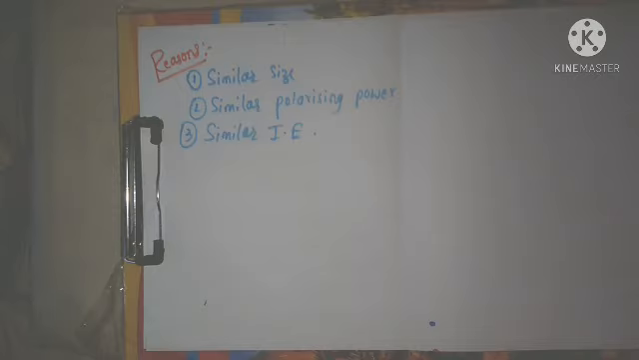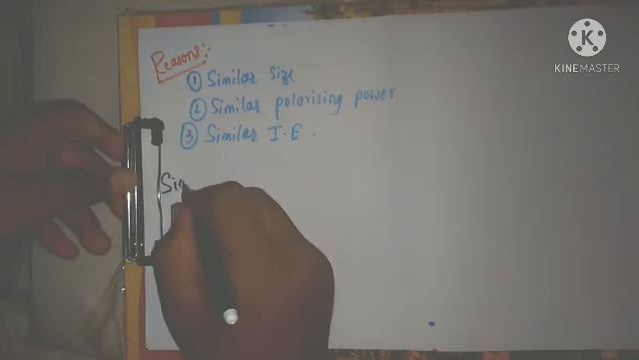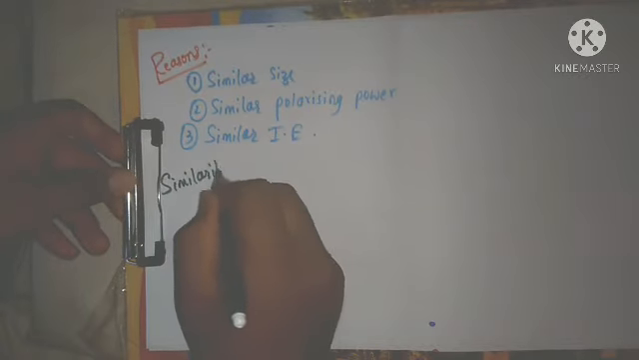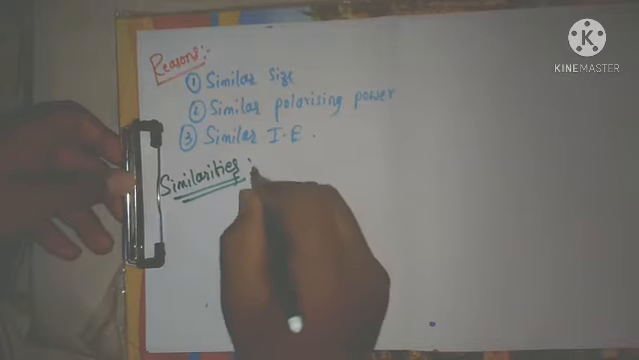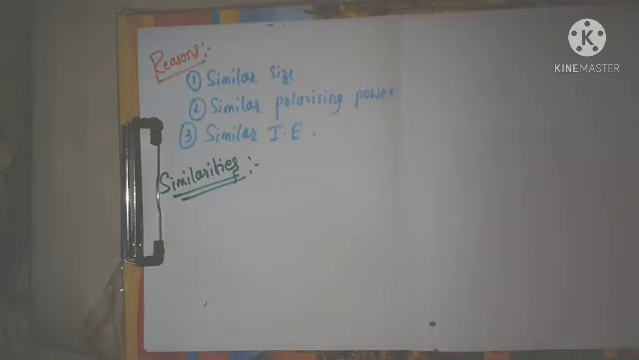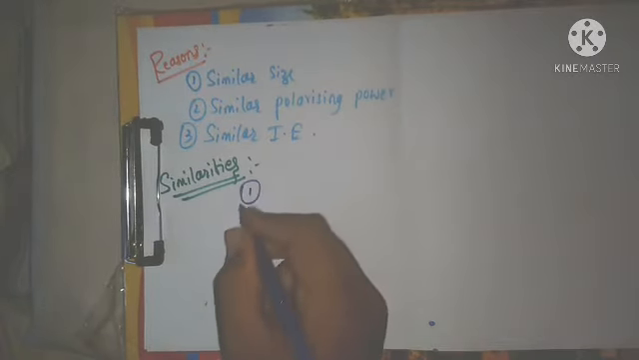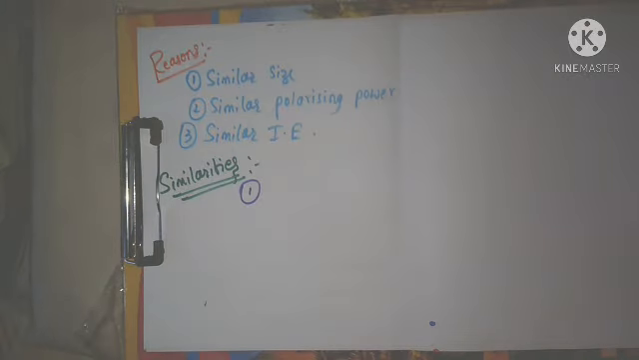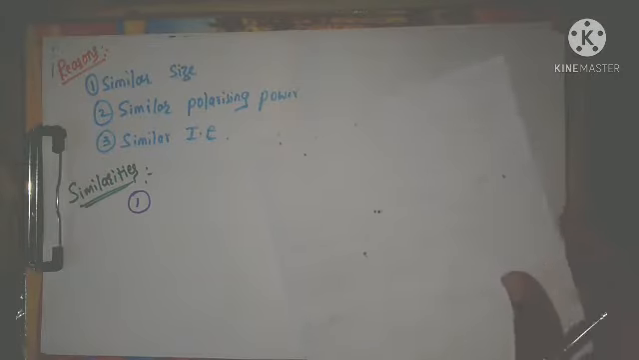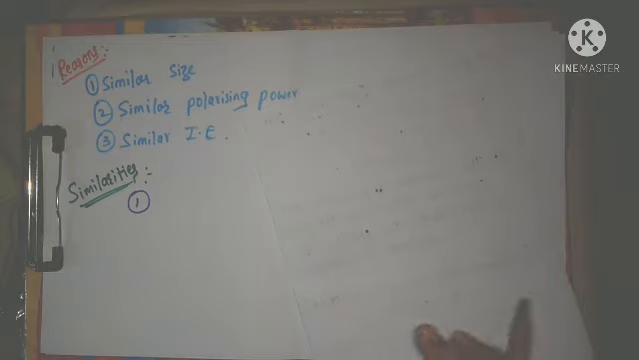Now we will see the similarities, the similar properties between beryllium and aluminium. We will discuss one by one. Now the first one, I will take a rough paper here for this one.